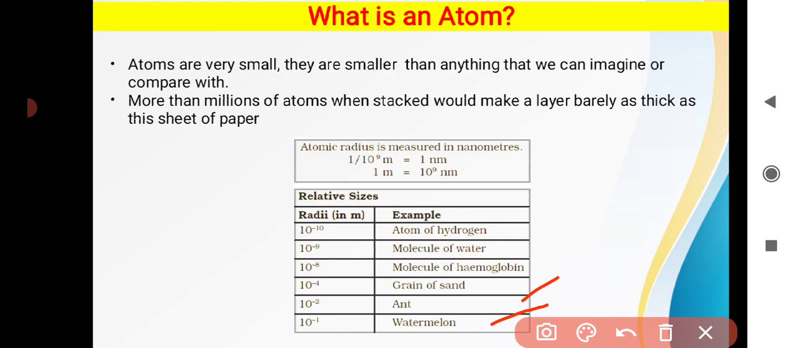Giant grain of sand is 10 raised to minus 4. Then hemoglobin molecule 10 raised to minus 8. Water molecule 10 raised to minus 9. And even further lower, hydrogen atom 10 raised to minus 10. This is the radius of hydrogen atom. So 0 and then 9 times 0 and then 1. So this is the radius of hydrogen atom.